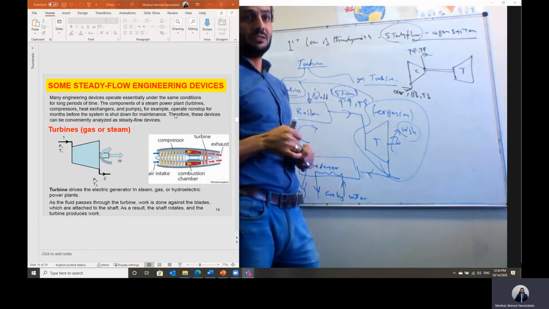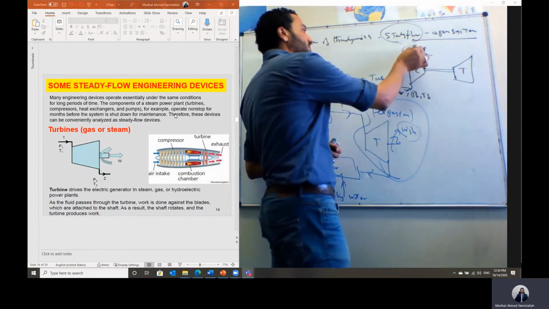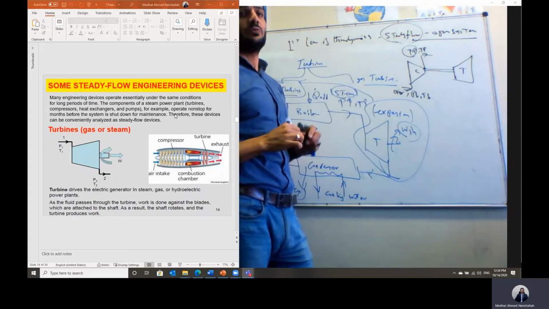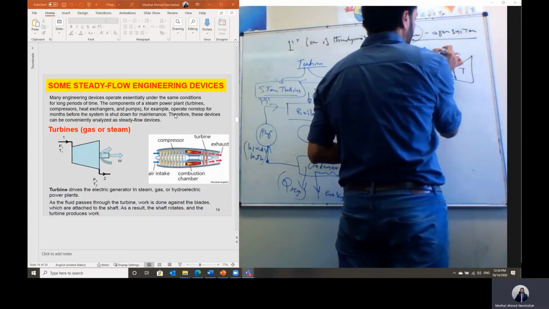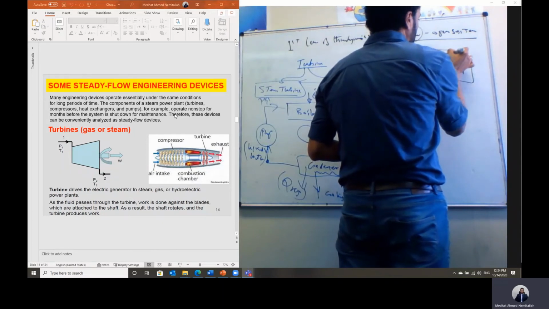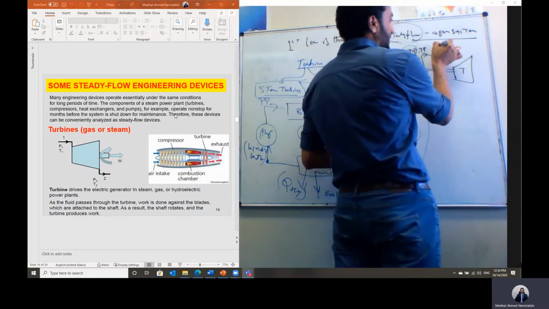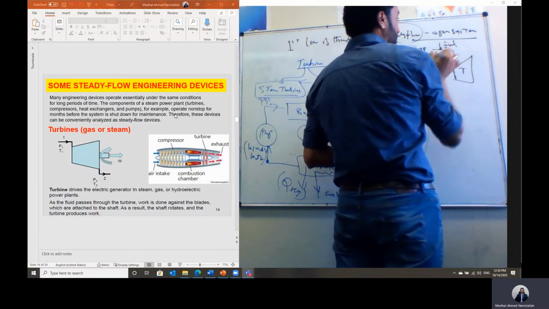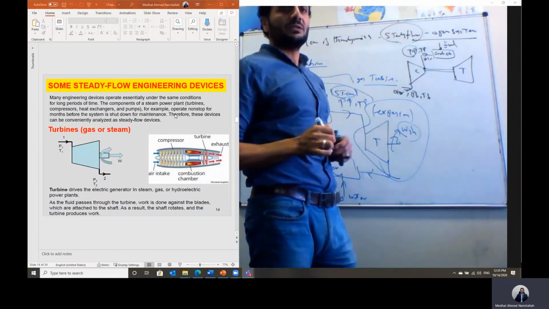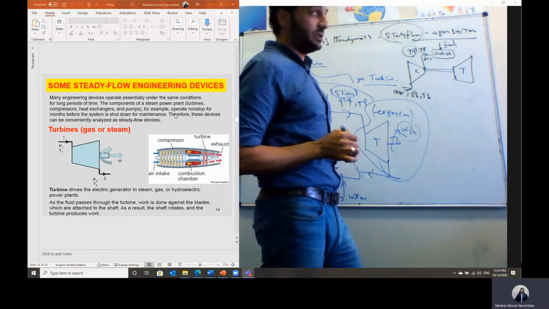As the pressure is raised, the temperature will be raised too. The pressure will be raised up to the combustion chamber pressure. We have the combustion chamber here, and this is air at high pressure. Then we can add fuel and burn this air plus fuel inside the combustion chamber.